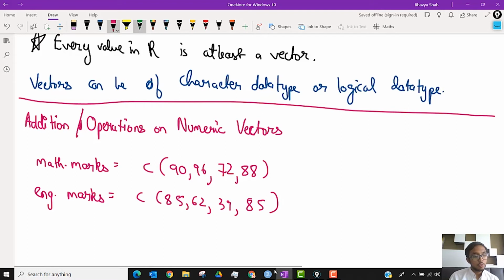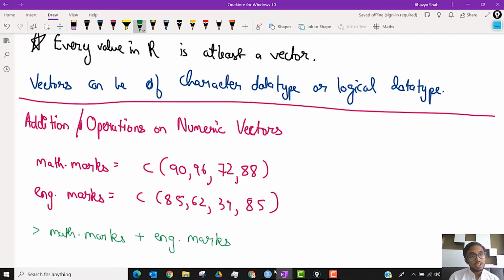When I run the code math.marks plus eng.marks, each element gets added up.